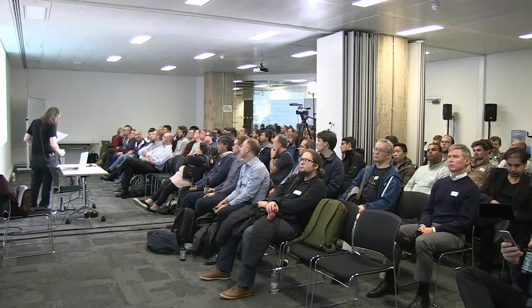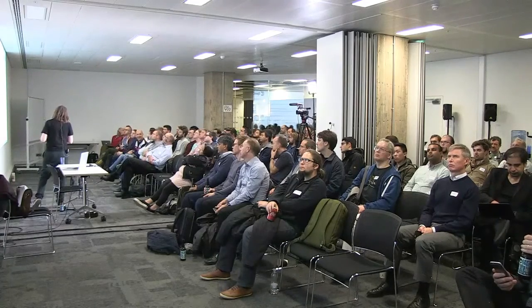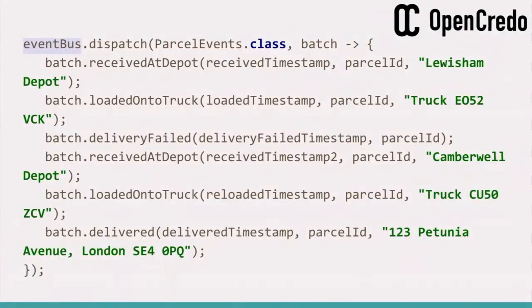There's also an event bus interface which abstracts this just a little further and lets you batch multiple events up to be processed together. So if you've got an event bus to hand, say dispatch, again you give it the name of the class, and then it gives you a batch object, and you've got a little lambda, and you can send out multiple events at once. It's handy if you want to treat several events transactionally and run them all together. You can also have the bus use a dispatch async method that will return a completable future, so you can do this asynchronously and be notified when all events have been processed and things like that.